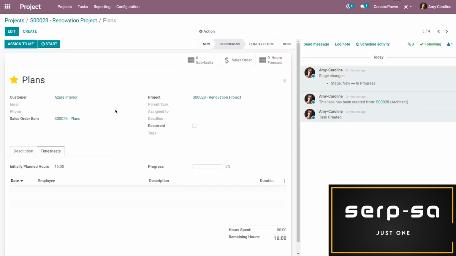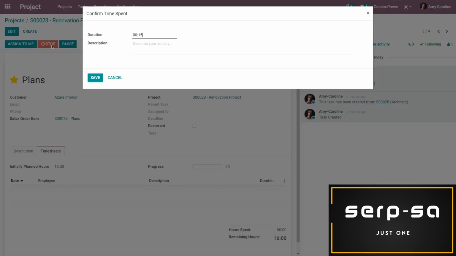Now another cool option, if you don't want to manually register the timesheet that way, is you can also use the timer. So let's imagine I arrive on site. I just want to start the timer on the task by clicking on Start here. The time will go on. I'll pause maybe. If I want to take a lunch break, I can click on pause, and then I can resume once lunch is over or my coffee break. And this is nice because it will record a precise time. And then I can stop it at the end of the day once I'm leaving the site. And then it will automatically show me the duration.